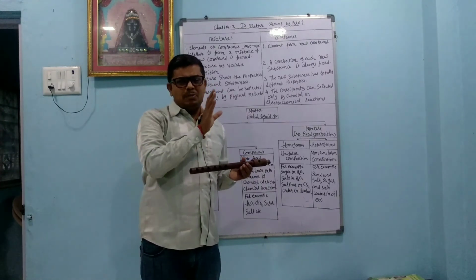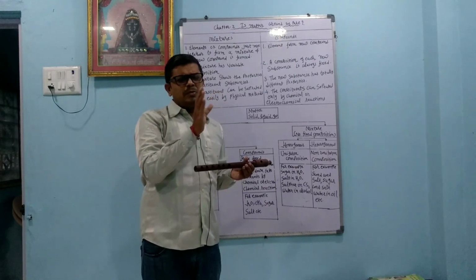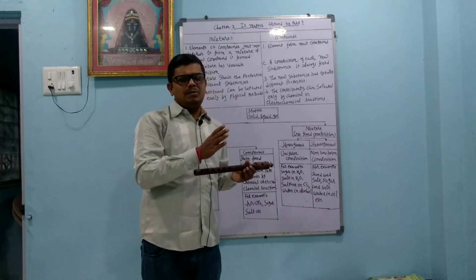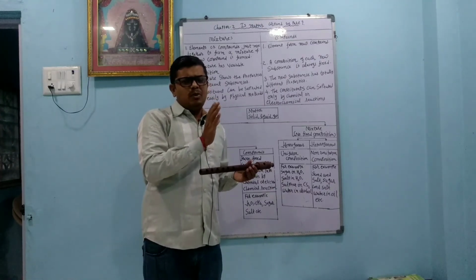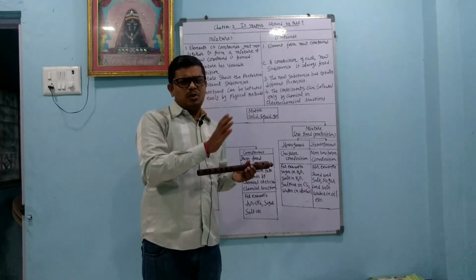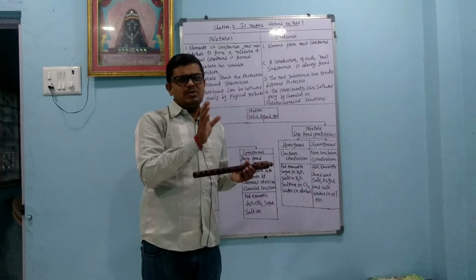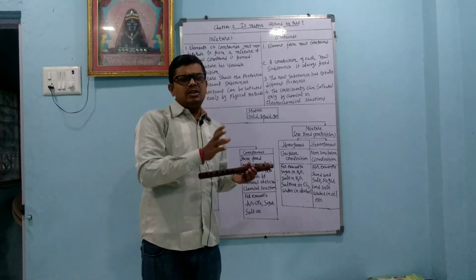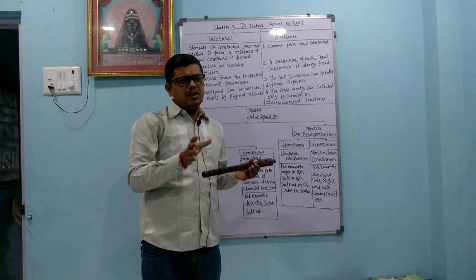Suppose I want to separate magnesium oxide. In that I have to separate magnesium and oxygen, then I have to carry out some chemical reaction. Or if I want to separate sodium and chlorine from sodium chloride, then I have to carry out an electrochemical reaction. In an electrochemical reaction, electricity is provided to the reactant, and then they are separated.